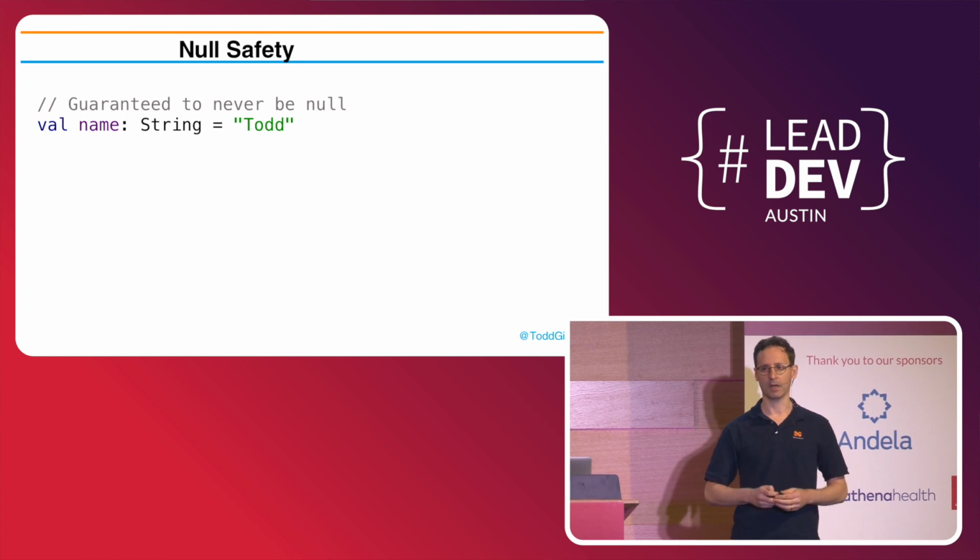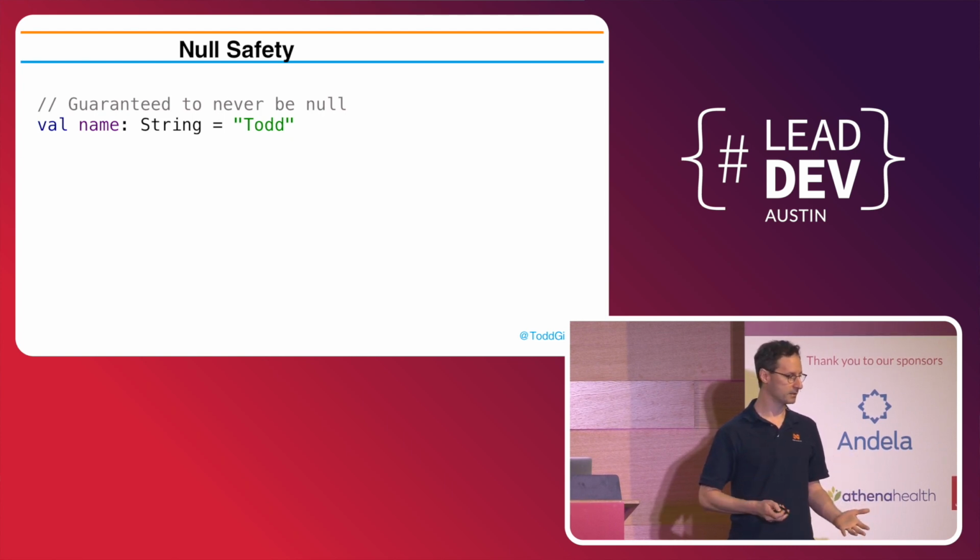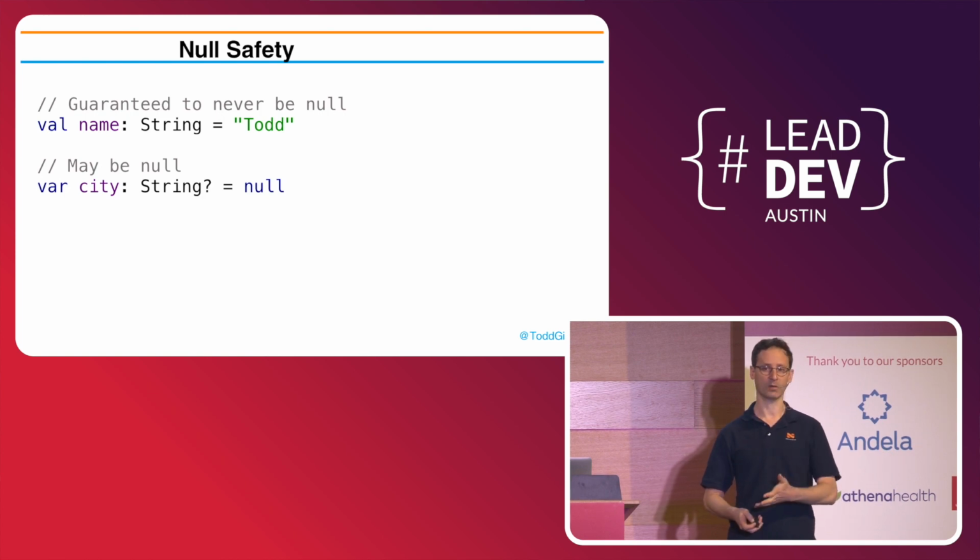So the big feature in Kotlin is null safety. So let's see, we have this string called name. It's not allowed to be null because it's just not. I can't ever set that to null. On the other hand, city, because it's got a question mark on the end of the string, I'm allowed to set that to null. Now, nulls aren't really the problem.